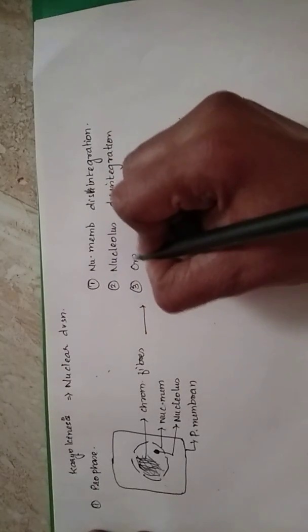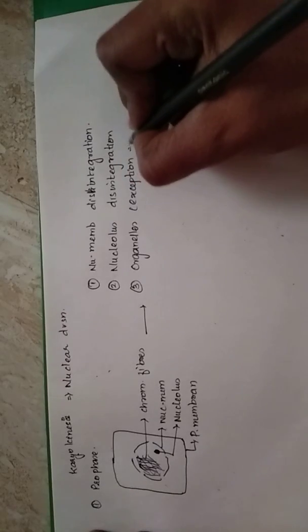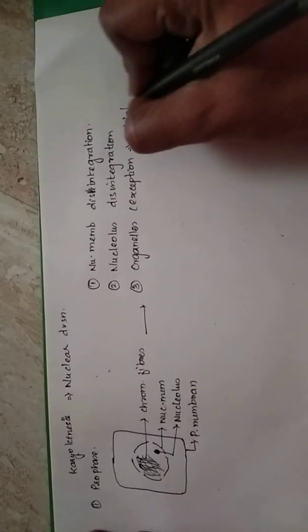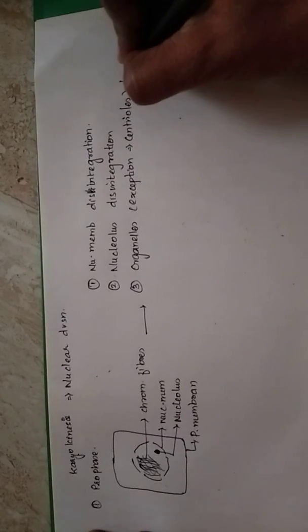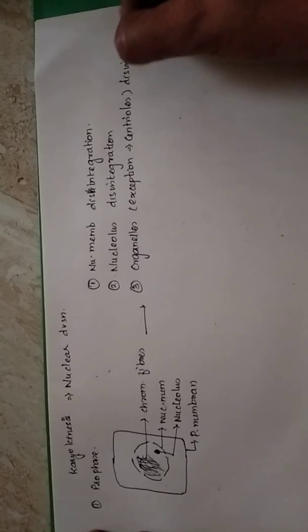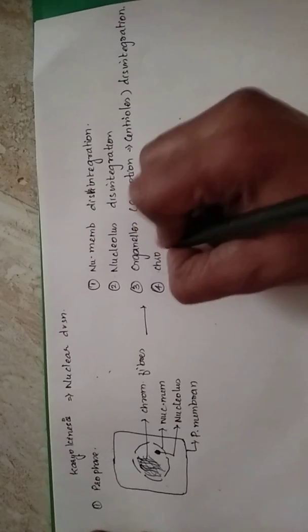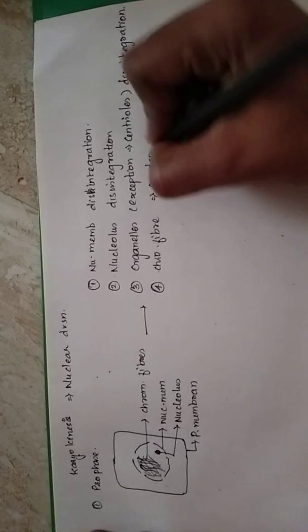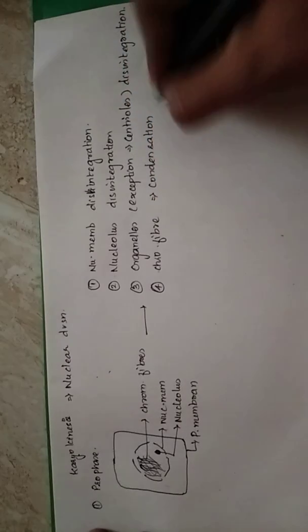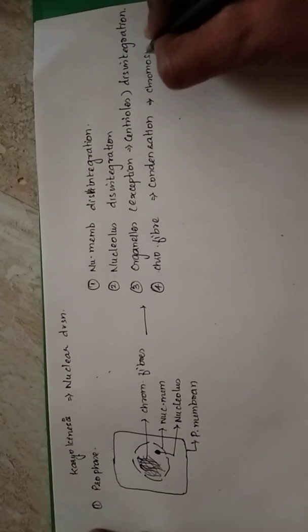Third, organelles. All organelles except centrioles disintegrate, because centrioles have divided and centrioles must be present in the cell for cell division. So centrioles will not disintegrate; centrioles will be present and the other organelles will disintegrate. Next, chromatin fibers will start condensing. So condensation of chromatin fibers starts, and condensation results in formation of chromosome structure.